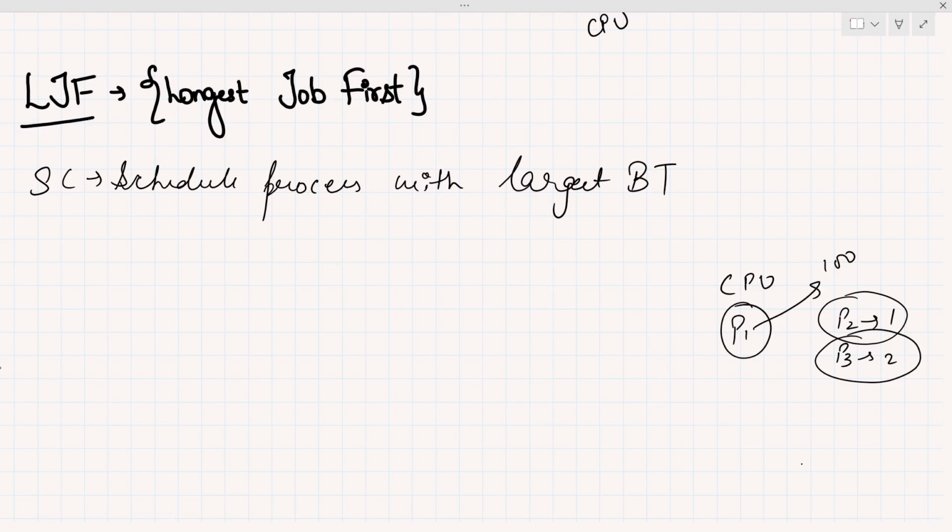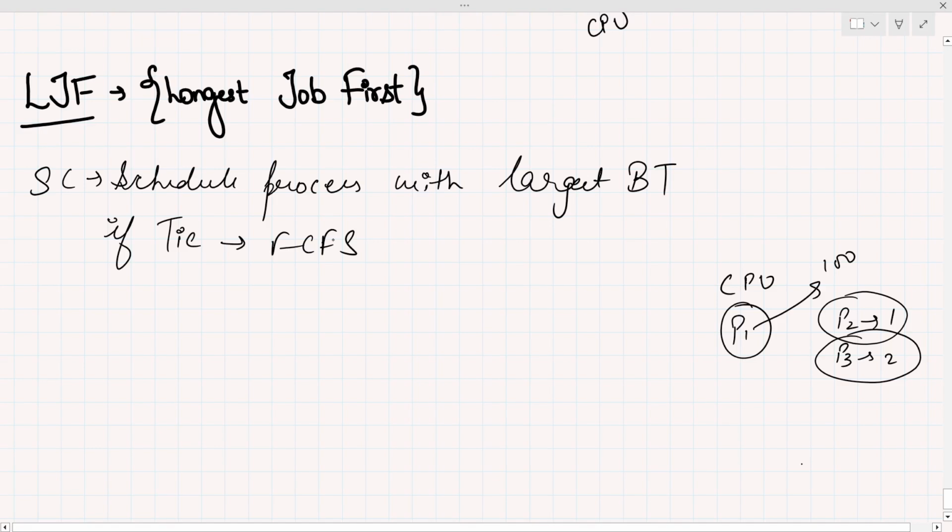And what happens if there is a tie between the burst times? If there is a tie between the burst times, then we have to follow the FCFS, first come first served, condition. We select the process which has the smallest arrival time. This is the situation if there is a tie between the burst times of the processes.